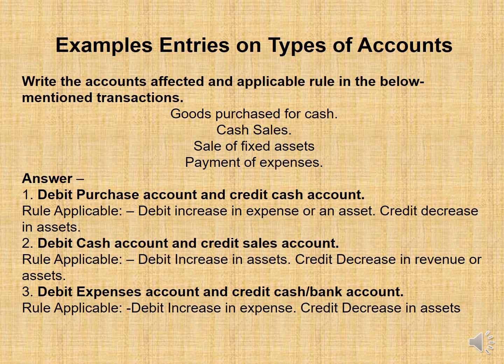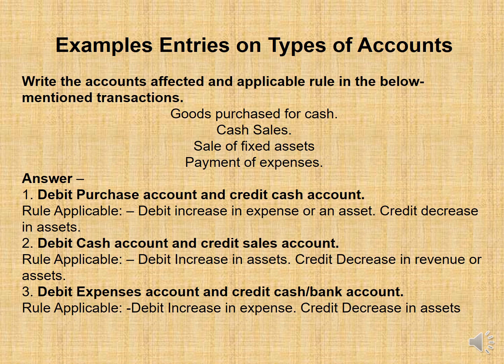Example entries on types of accounts. Write the accounts affected and applicable rule in the below-mentioned transactions: goods purchased for cash, cash sales, sale of fixed assets, payment of expenses. Answer: 1. Debit purchase account and credit cash account. Rule applicable: debit increase in expense or an asset, credit decrease in assets.